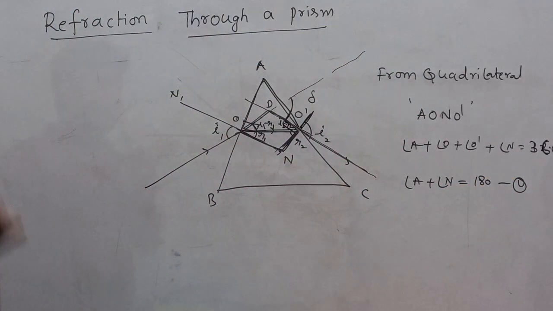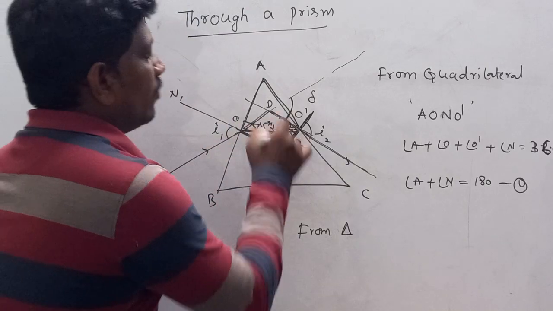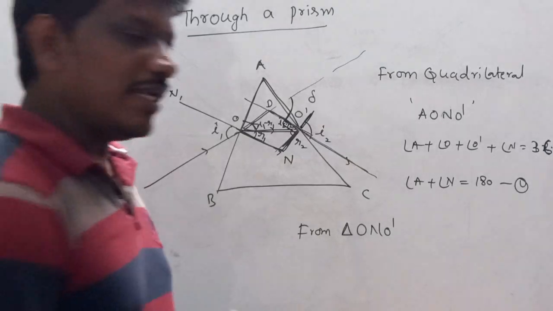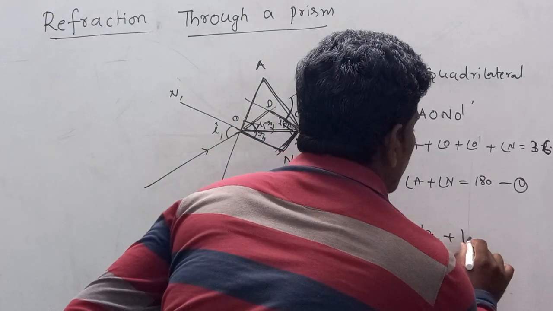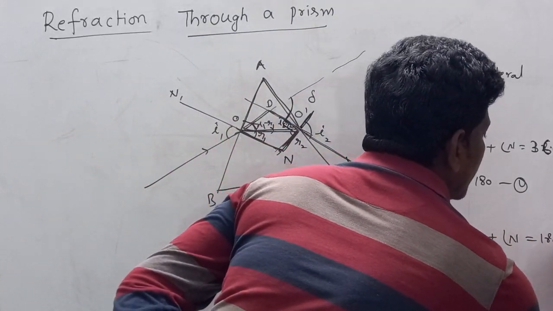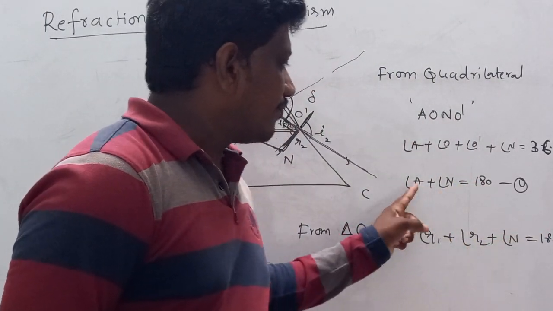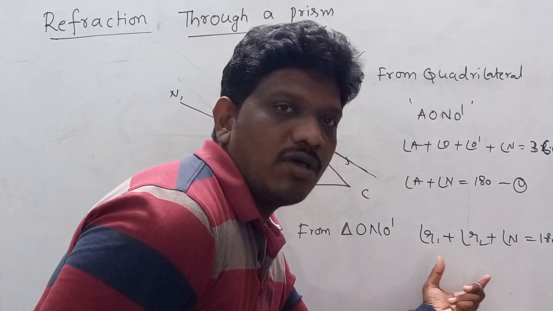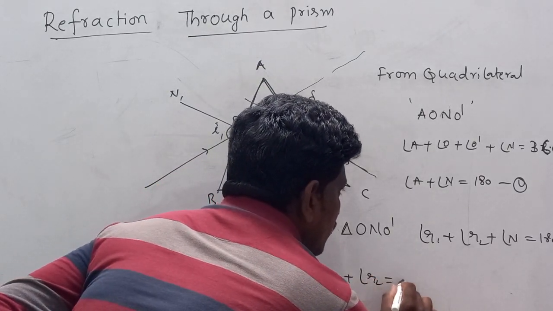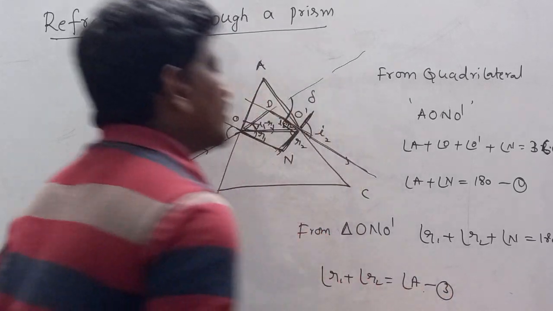Equation number 1. And from triangle ONO dash, sum of the angles will be equal to 180 degrees. So angle R1 plus angle R2, and third angle is angle N, is equal to 180 degrees. So from these two equations, if we compare 180 and angle N, instead of angle A we can write angle R1 plus angle R2, so angle R1 plus angle R2 is equal to angle A. This is equation number 3.